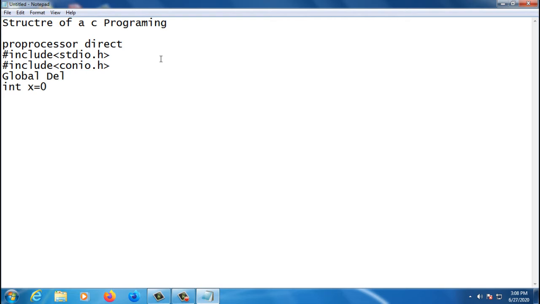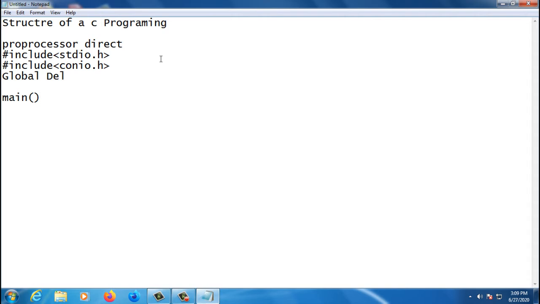So that is what the global declarations are. It doesn't mean that it is only a variable. We can declare the functions globally also, no issues. After global declarations we are using the main function. We know that this is the main function, so we can use all function areas over here. After the declaration of the global, we can declare the main function.